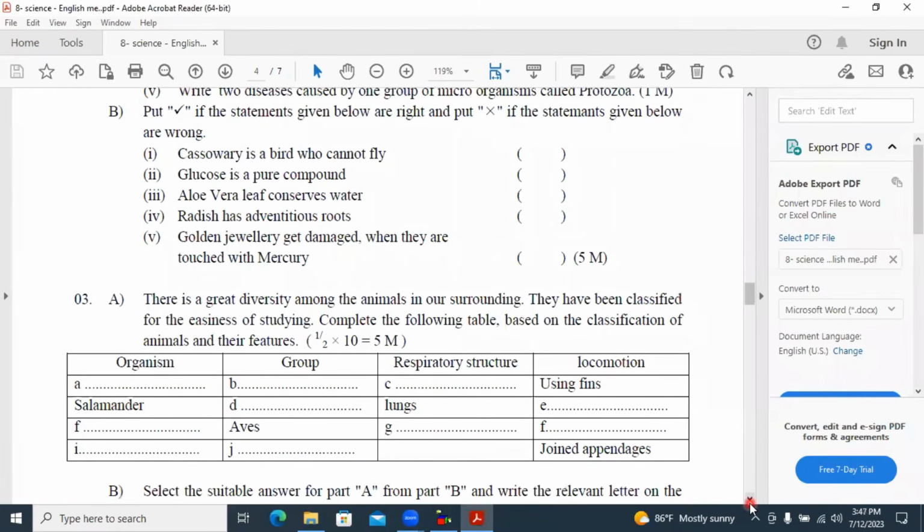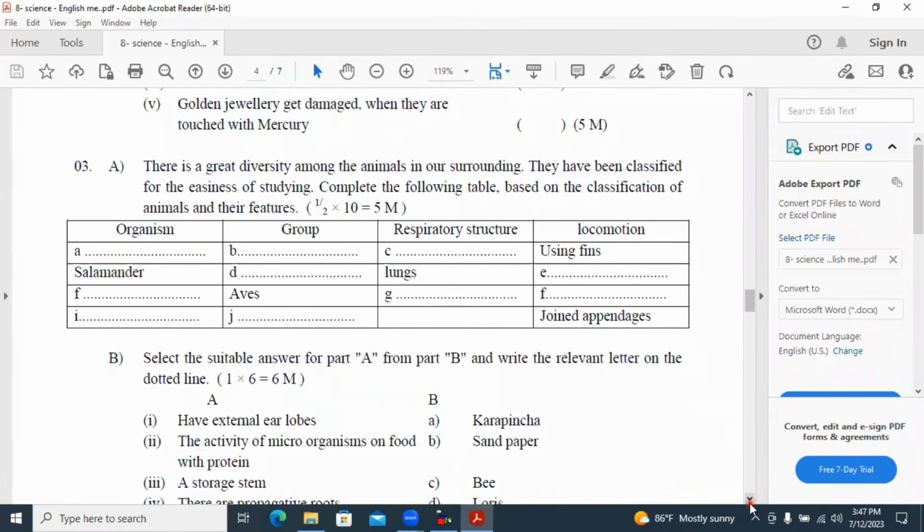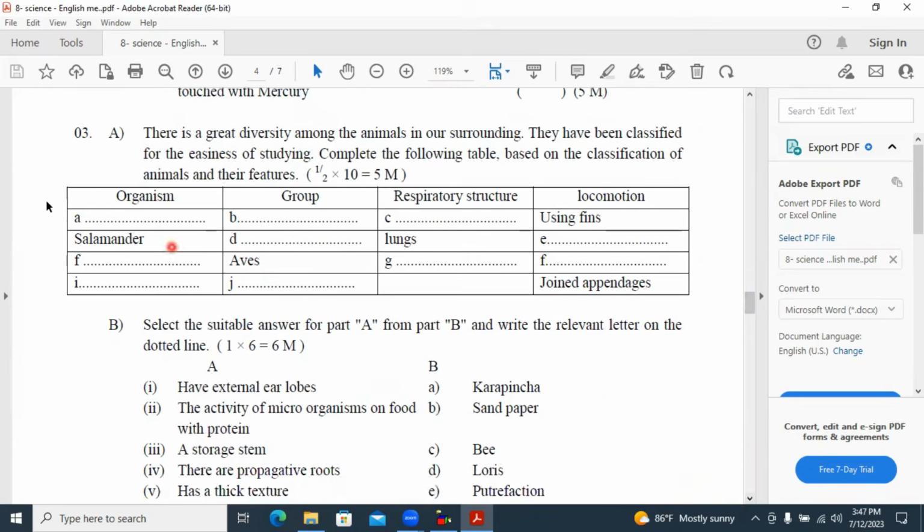Third question. There is a great diversity among the animals in our surroundings. They have been classified for the ease of study. Complete the following table based on the classification of animals and their features. Here, first we will complete them. Using fins is the locomotion method. So the organism may be the fish.